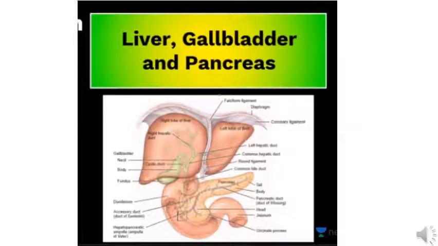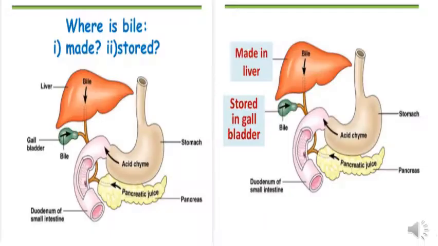Next, digestive glands: we have the liver, gallbladder, and pancreas. Liver. The liver is the largest and heaviest gland in the body. It is reddish brown and weighs about 1.5 kg. It is below the diaphragm.